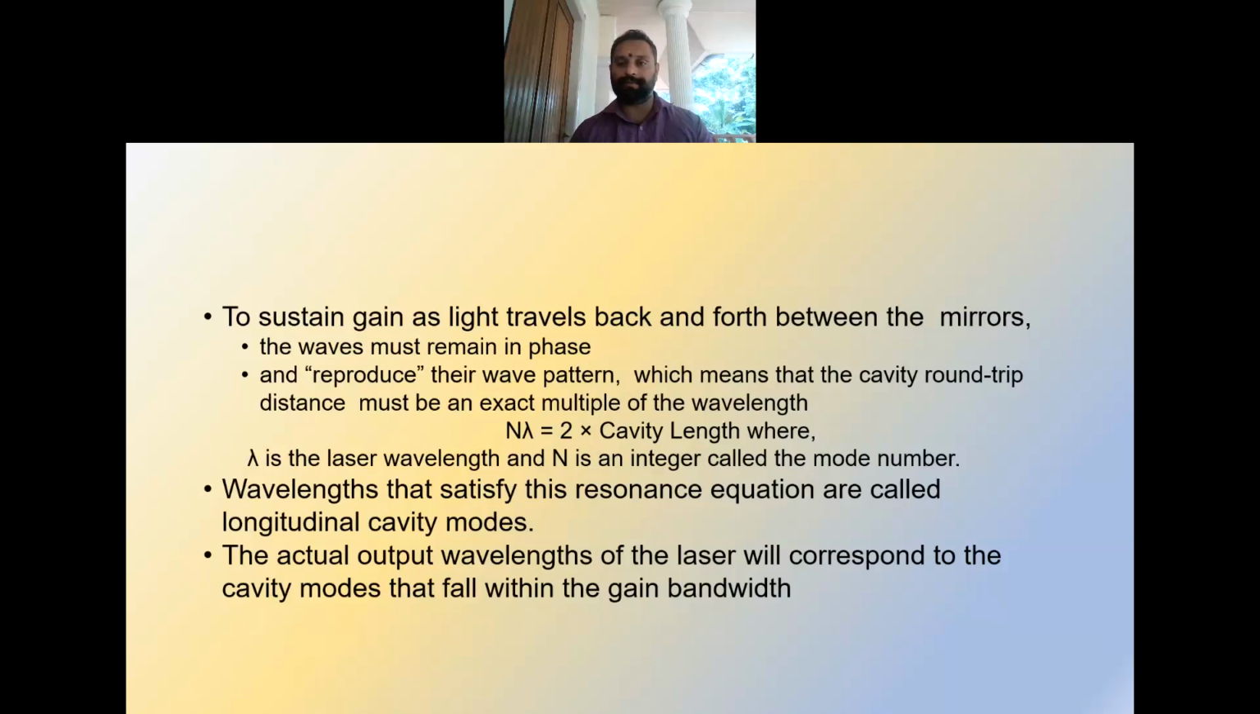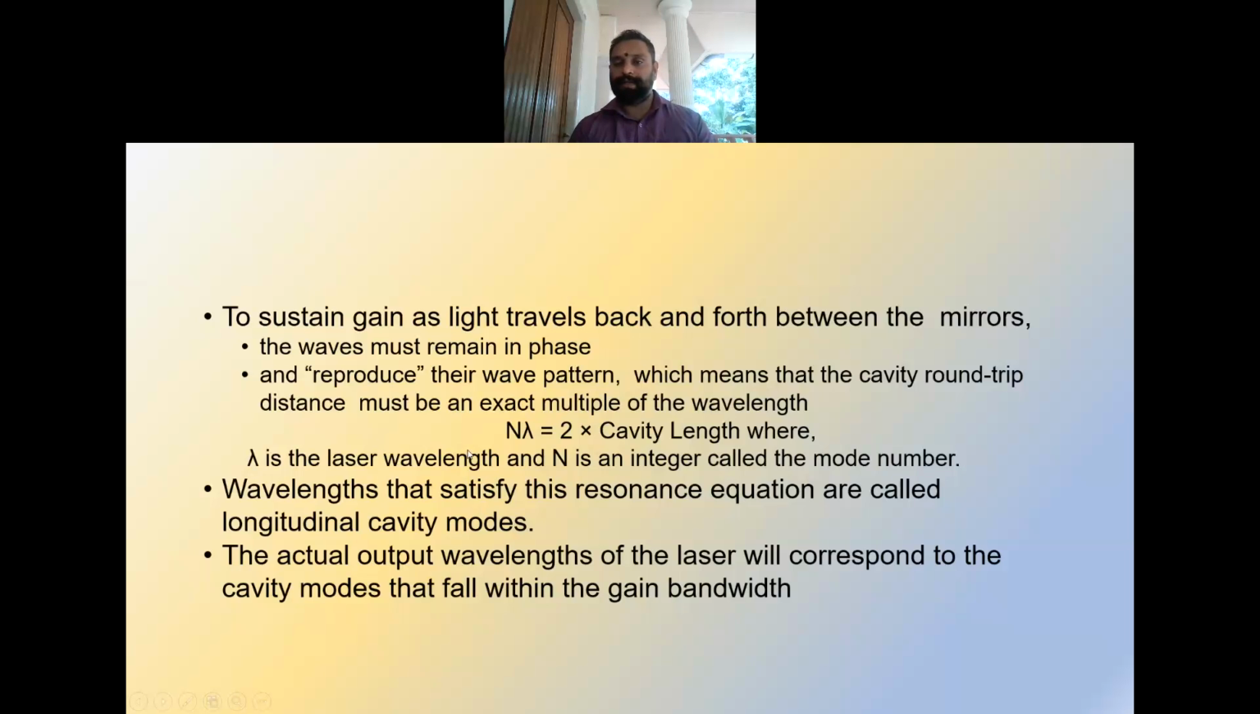To sustain the gain as light travels back and forth between the mirrors, there are some conditions to be satisfied. The waves coming after reflecting from the mirror should remain in phase and reproduce their wave pattern, which means that the cavity round trip distance must be an exact multiple of the wavelength. So the cavity length times 2 should be equal to a multiple of the wavelength. Then only the photons traveling after reflecting will be in phase with each other, and if they are in phase, they will interfere constructively and produce coherent light.